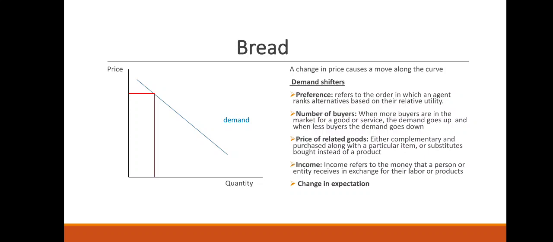Price of related goods. The price of related goods comes with either a substitute or a complement. When you hear substitute, you already understand it is taking a particular good for another good. So let's take bread and cake, for example.